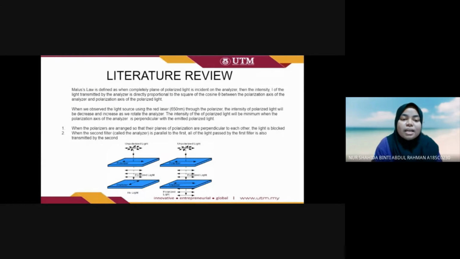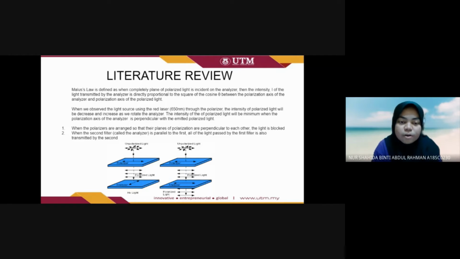Next, the literature review. Malus law is defined as: when completely plane polarized light is incident on the analyzer, the intensity of the light transmitted by the analyzer is directly proportional to the square of the cosine of theta between the polarization axis of the analyzer and the polarization axis of the polarized light. When we observe the light source, which is the red laser of about 650 nanometers, through the polarizer, the intensity of polarized light will decrease and increase as we rotate the analyzer.